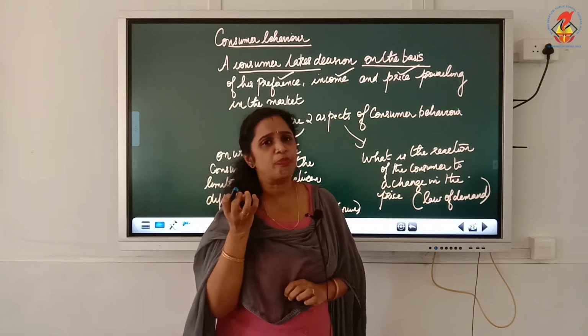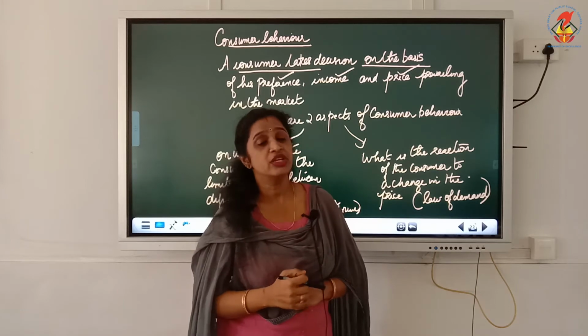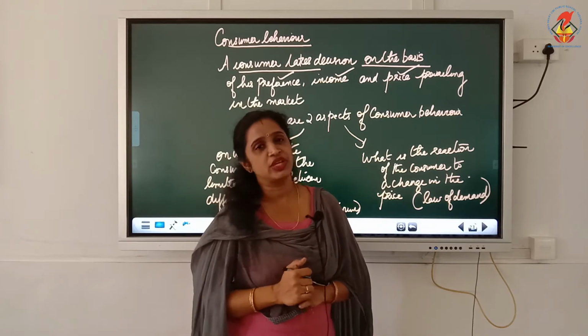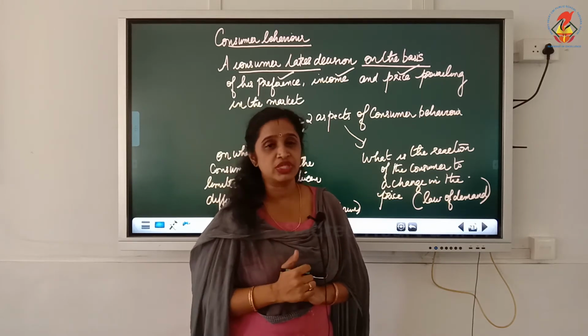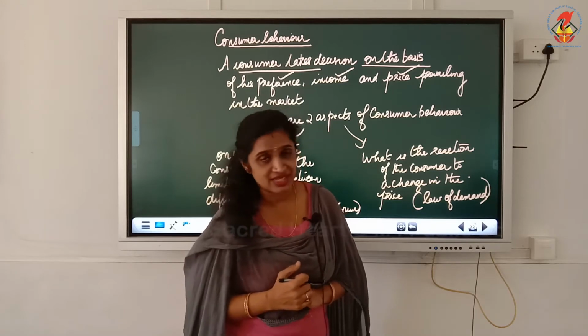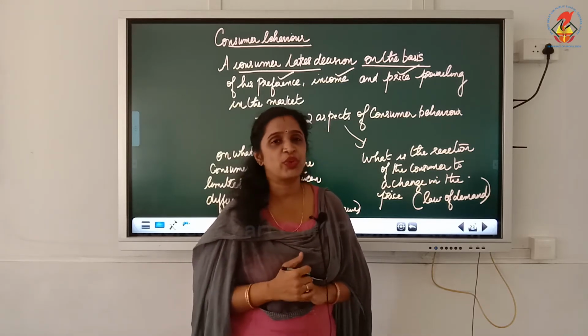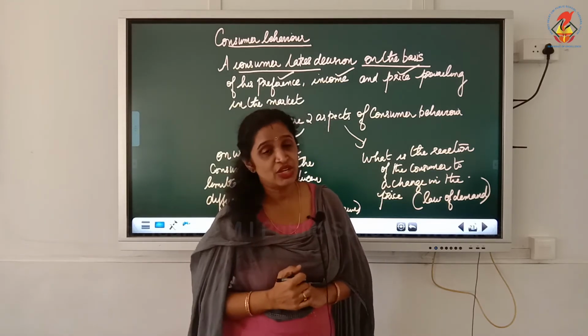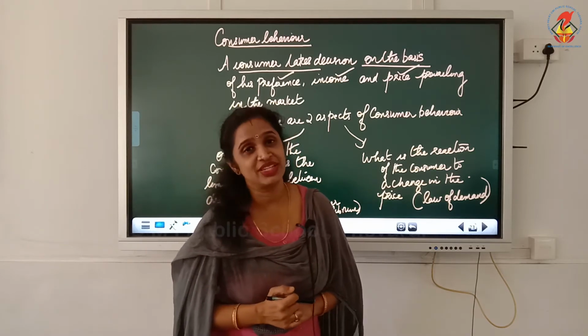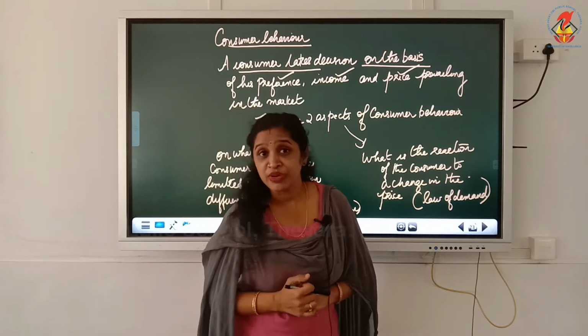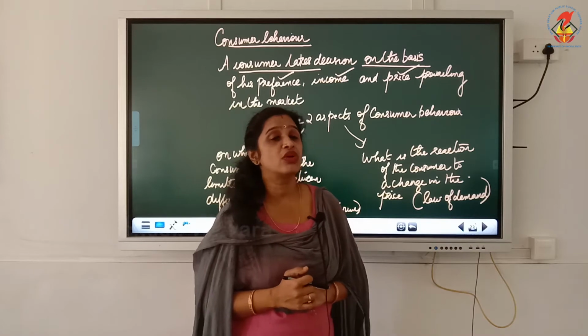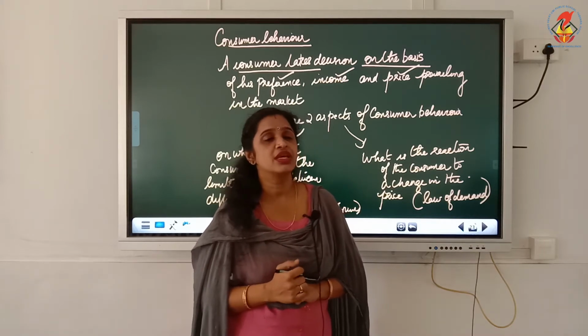For a particular product, you will have preferences. For the toilet soap that you are using, for the toothpaste that you are using, you will have preferences. For the costumes that you are wearing, you will have preferences. So you will be buying goods and services according to your preference. Now, preference is not the only factor that matters. Income.